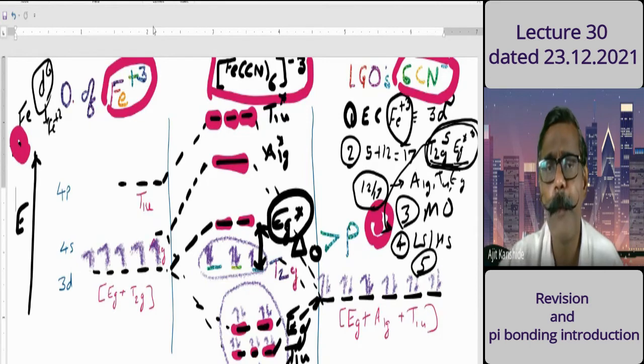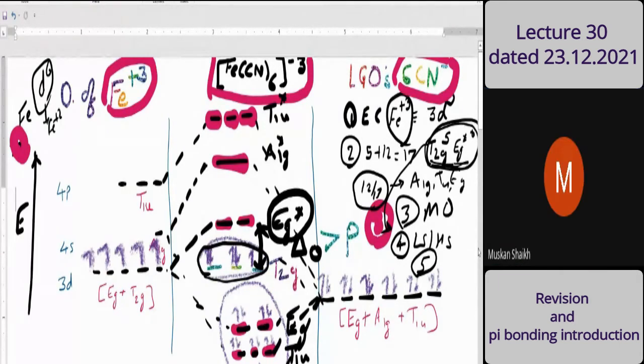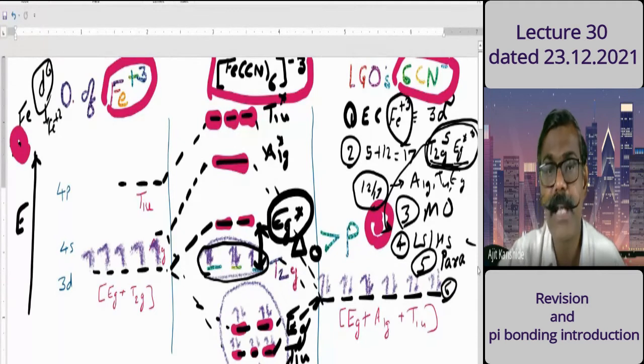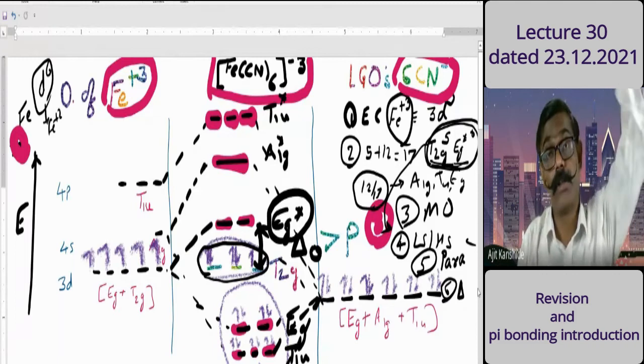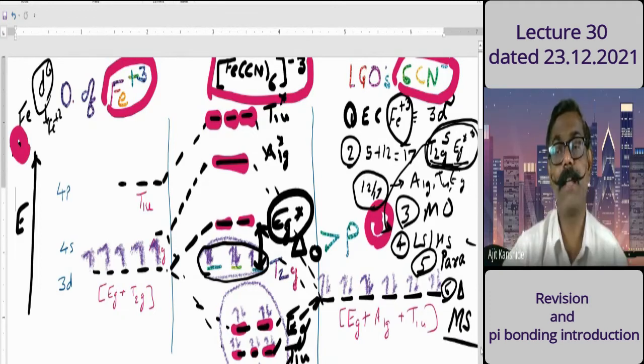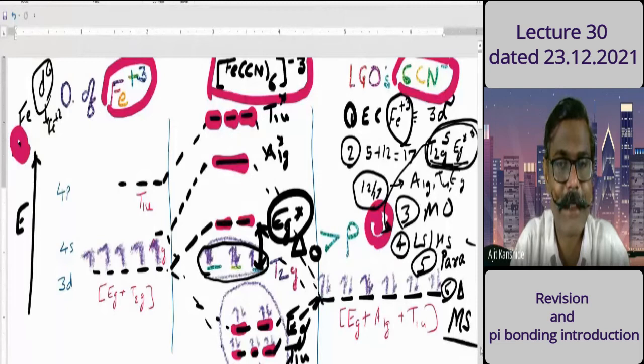Then point number 5 about magnetism. Answer for our question: is there any unpaired electron in this MO diagram? Yes, 1. Because of that one unpaired electron, it will be paramagnetic in nature. Point number 6, stability. Stability depends upon splitting parameter, and the splitting parameter is larger. If splitting parameter is larger, then that complex will be more stable or less stable? More stable. That's the explanation for Fe(CN)6 3 minus. It is our fourth complex that I discussed.